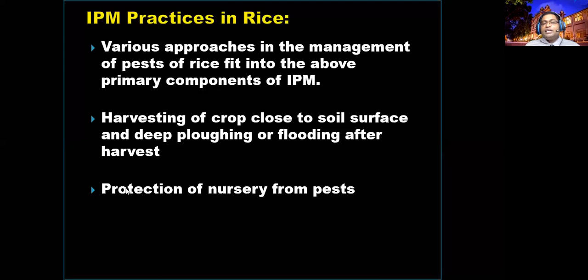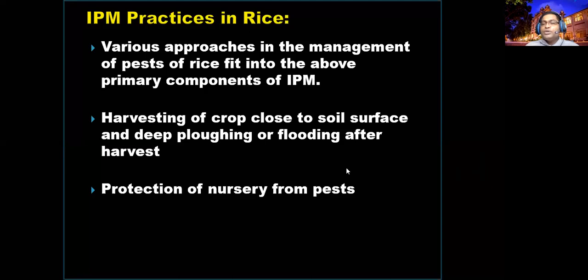And the second one is protection from nursery pests. Protection from nursery pests means you have to be very careful about the yellow stem borer and thrips. And sometimes in the dry season, you can expect some mite attack and hispa beetle attacks. So if you are preparing the nurseries, then you can achieve complete elimination of the pests, because you are going to transfer this to the main field now.